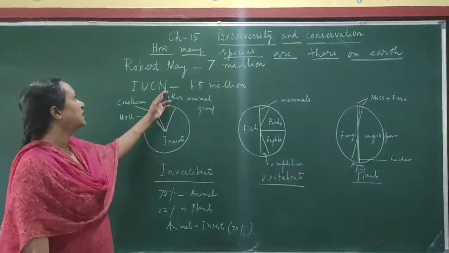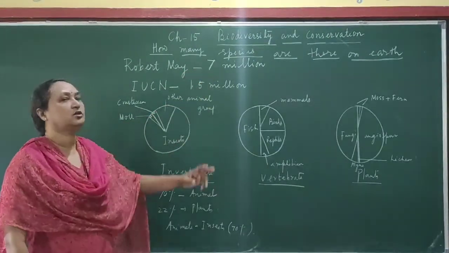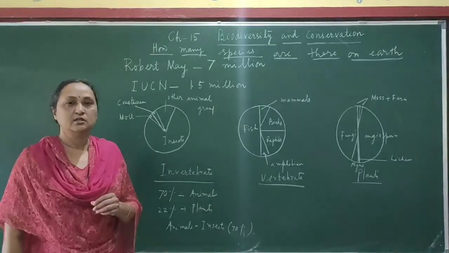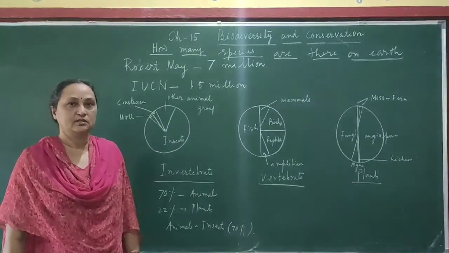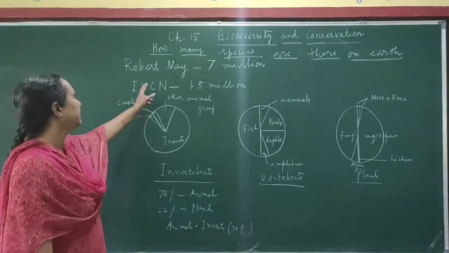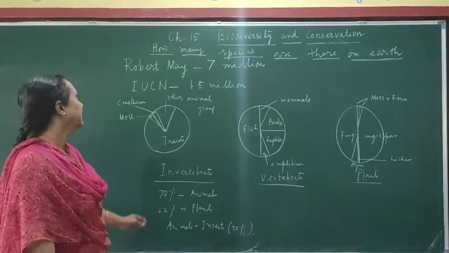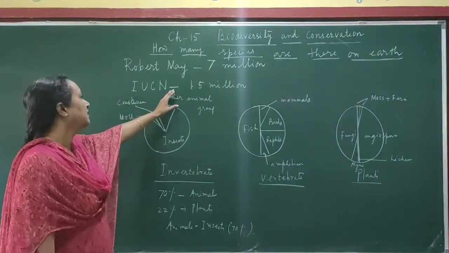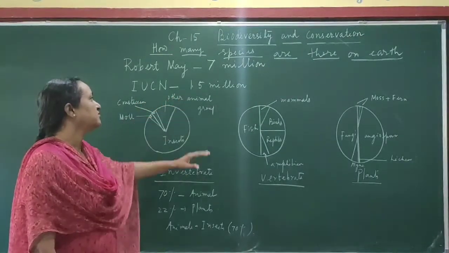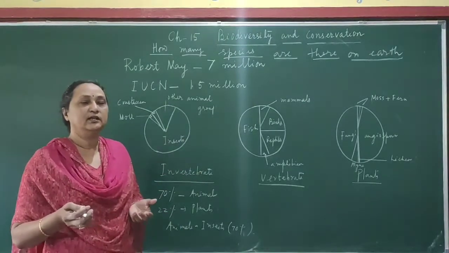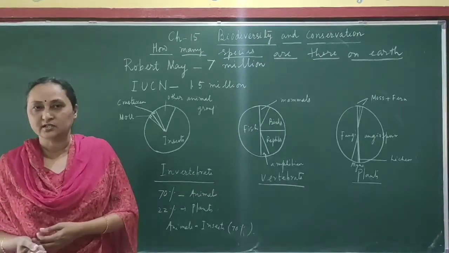Now the question is, how many species are there on Earth? You can find there are different taxonomists, and they have given different numbers. For example, Robert May has given an estimate of 7 million, and as per IUCN data, the number of species is 1.5 million. If you go to the tropical area, then the biodiversity is more.